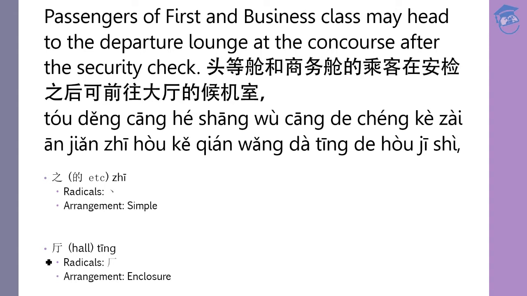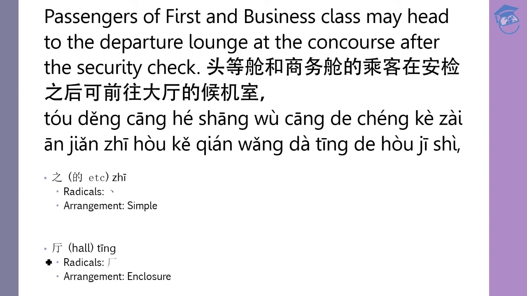So breaking down the sentence into parts. 头等舱和商务舱的乘客 is just to mean first and business classes passengers, but in English we say passengers of first and business class. 在安检之后 means after the security check.